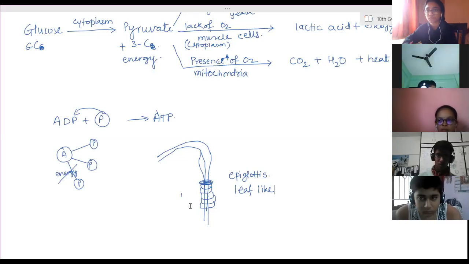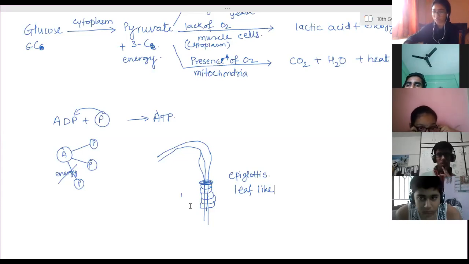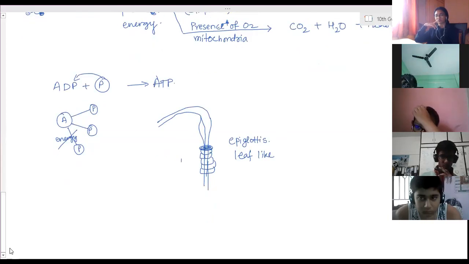Due to which they can expand more, and due to expansion, they take in more air, and more blood has already reached the alveoli. So through that, the exchange of gases takes place. Air has more oxygen. The blood near the capillaries of the alveoli has less oxygen. So oxygen will move from higher concentration to lower concentration, that is, from alveoli to blood.